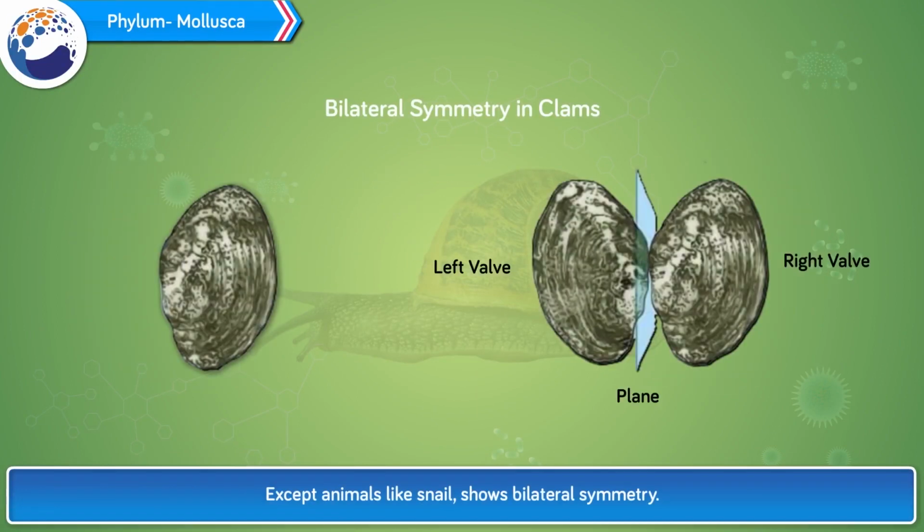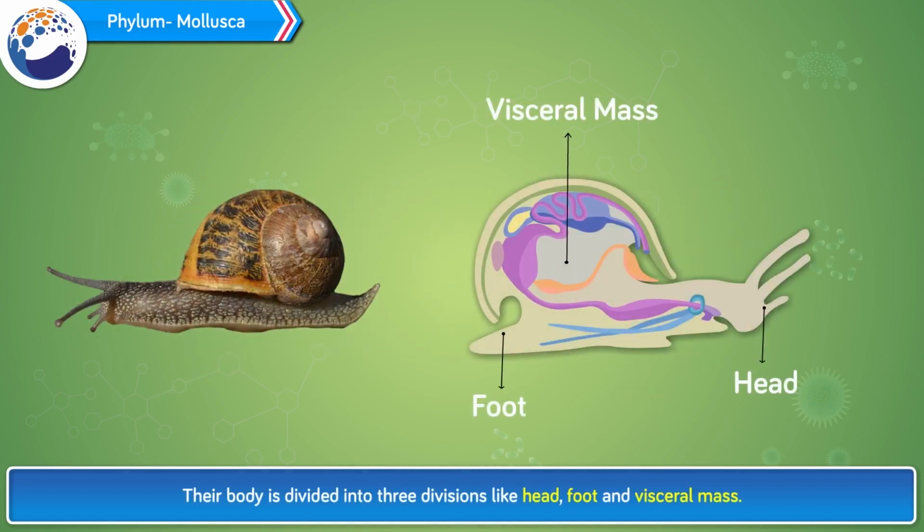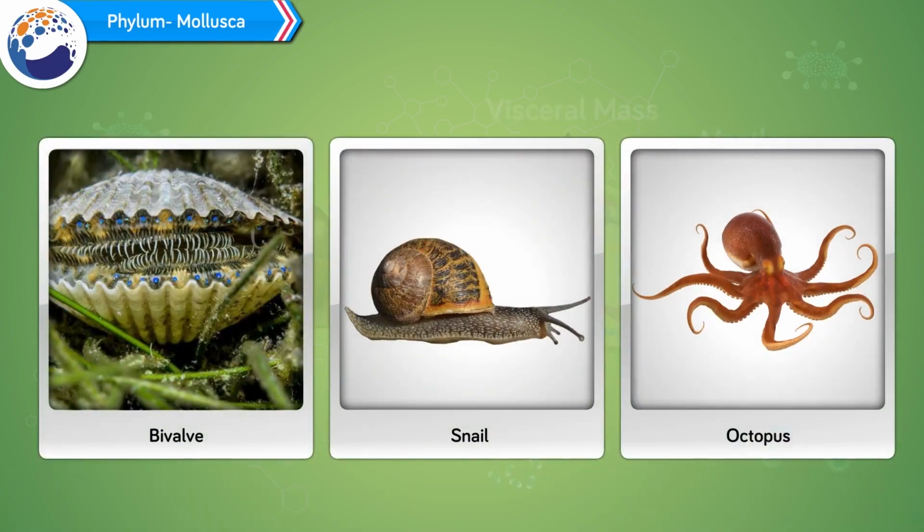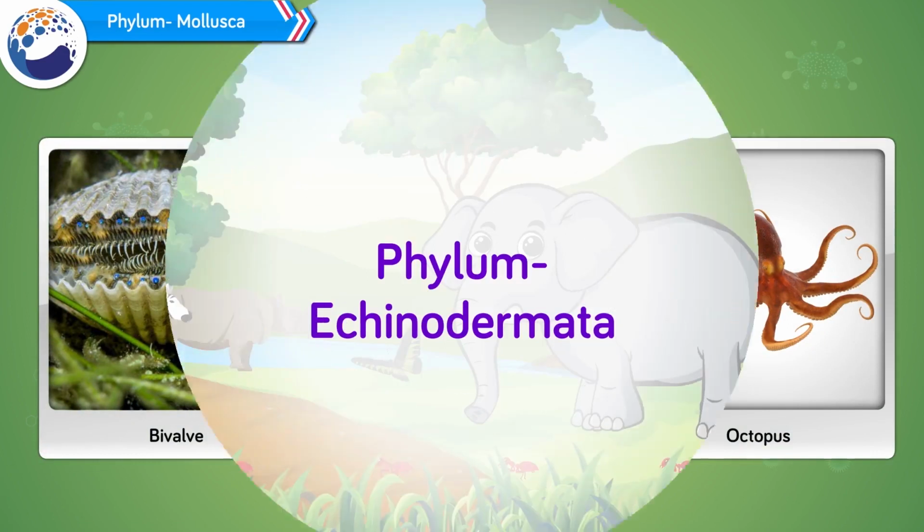Except animals like snail show bilateral symmetry. Their body is divided into 3 divisions: head, foot and visceral mass. Visceral mass is covered with mantle. This mantle secretes a hard, calcareous shell. This shell may be external or internal or even absent in some cases. These animals are unisexual. Example: bivalve, snail, octopus, etc.